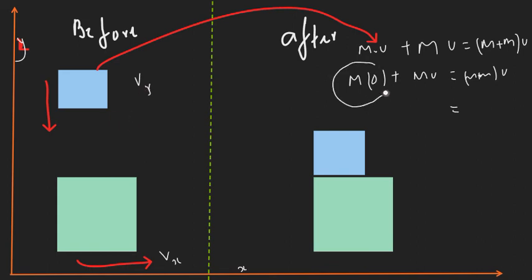So exactly, it is not moving. So it's going to make the mv of this object the only momentum included, equal to the mass of both of them times the velocity.